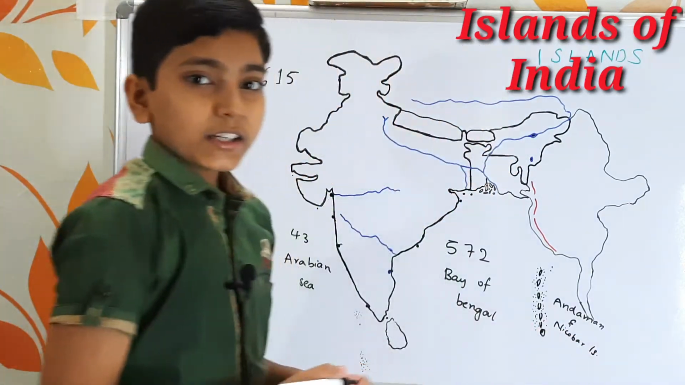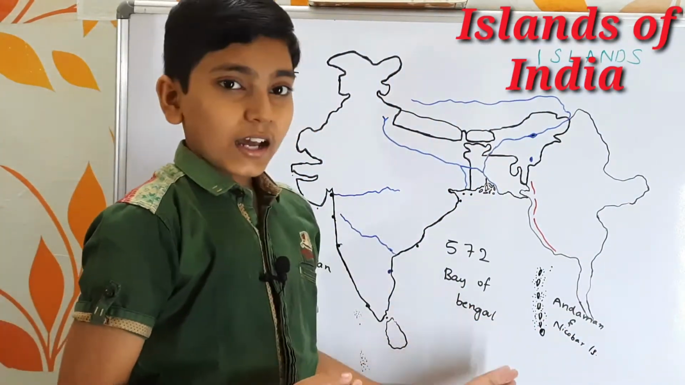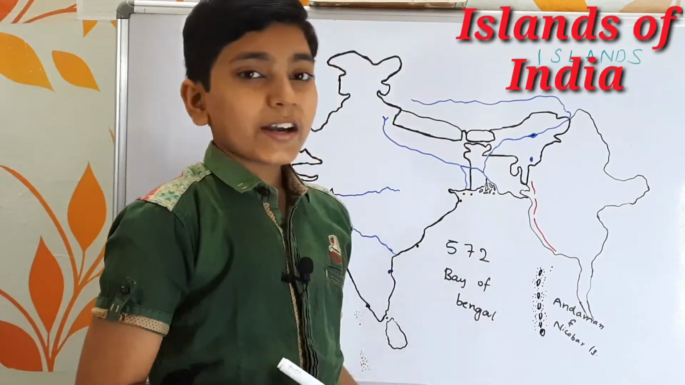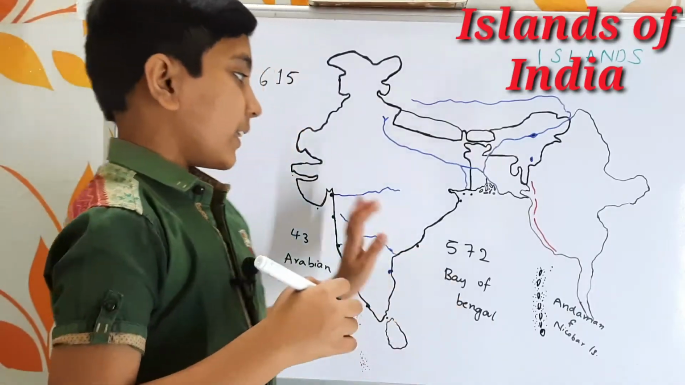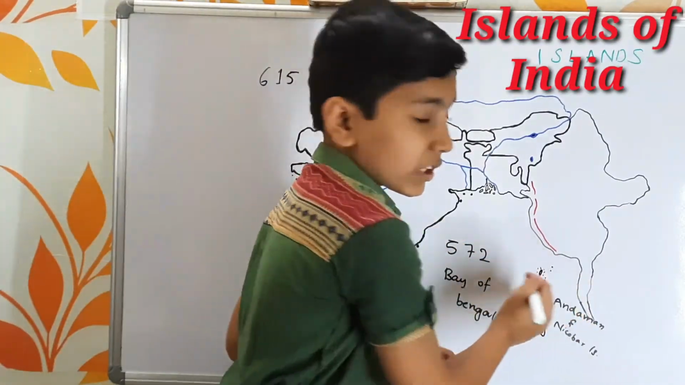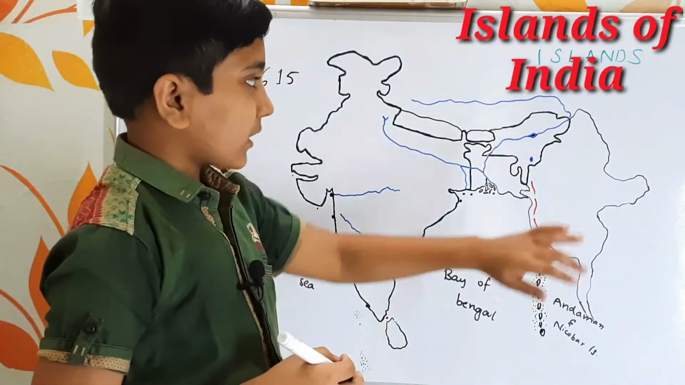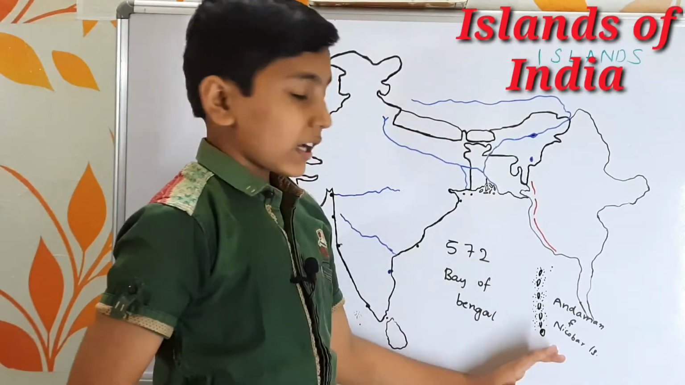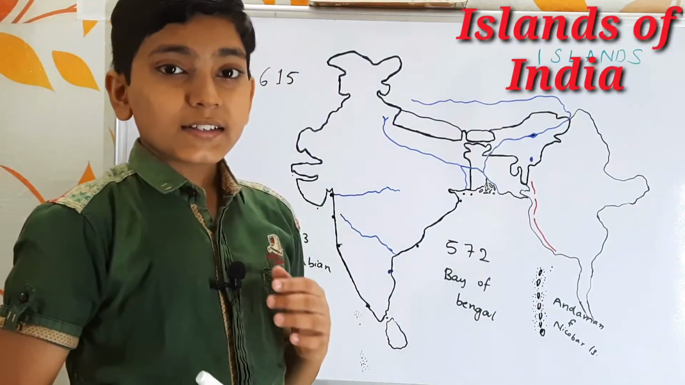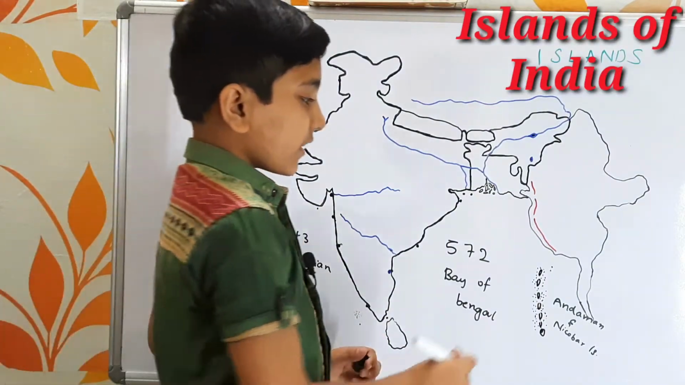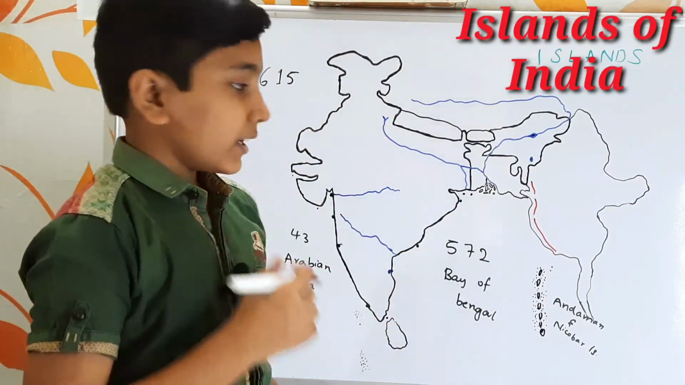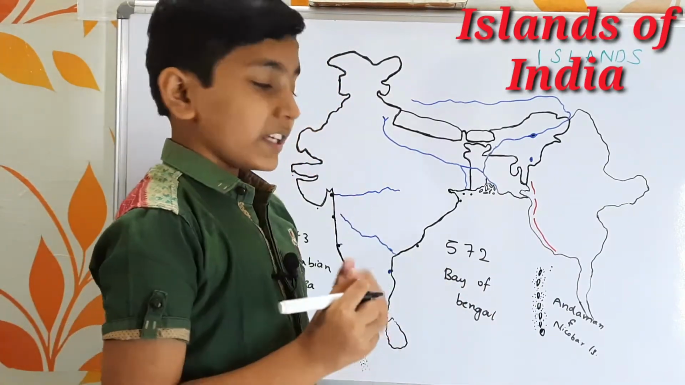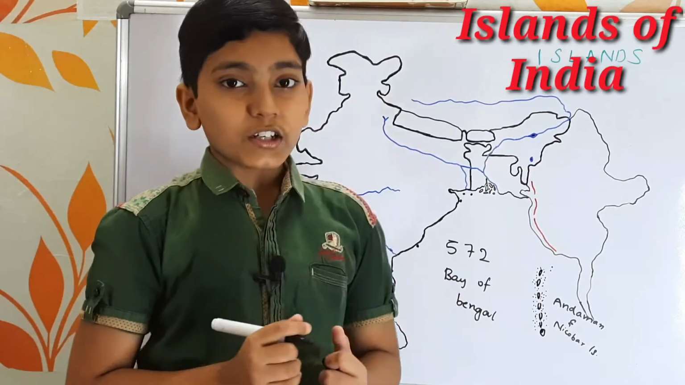These Andaman and Nicobar Islands are the largest islands in the Bay of Bengal. They were formed when the Indian plate collided with the Sunda plate. The Sunda plate is a part of the Eurasian plate, as we all know. When this collided, the Andaman and Nicobar Islands were formed, with a volcanic origin. Now let us look at the important islands of the Andaman and Nicobar Islands.